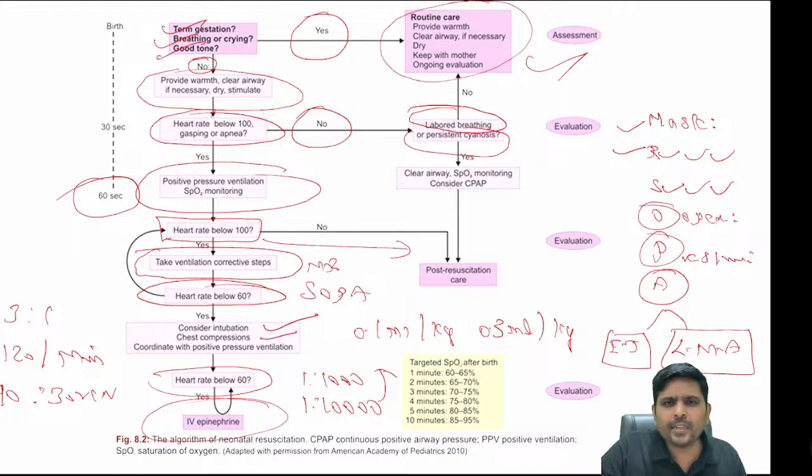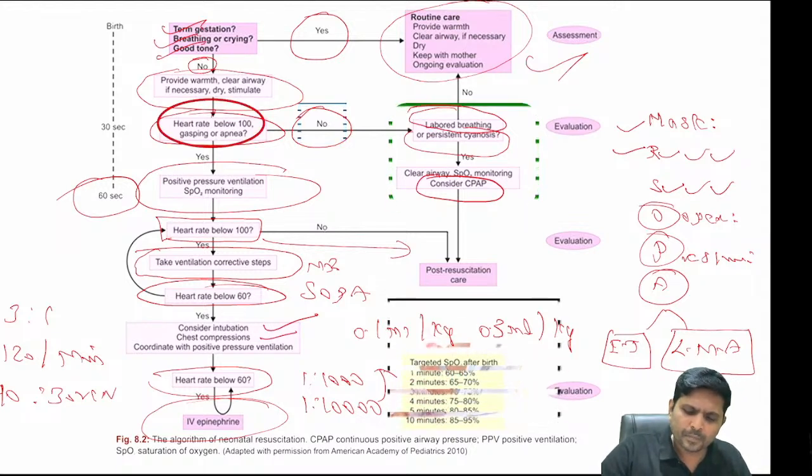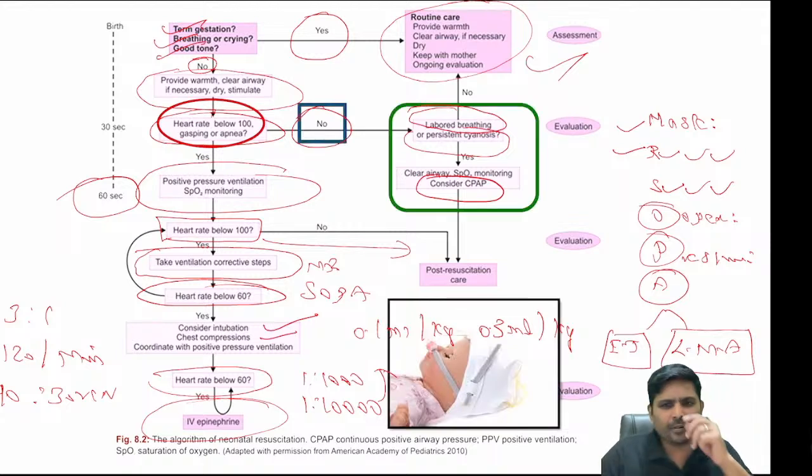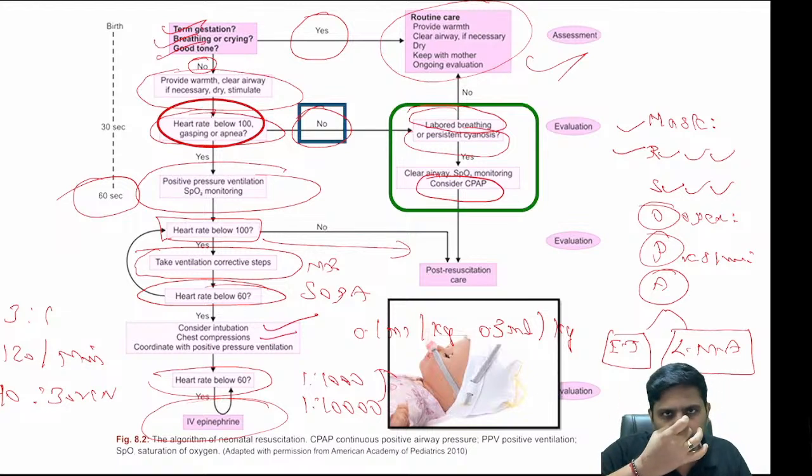Simple. In that case, what you need to do is consider CPAP. What do you mean by CPAP? CPAP is nothing but positive pressure ventilation. What do you mean by positive pressure ventilation? Very, very simple, my dear boys and girls. Whenever you have hypoxia or cyanosis, you will put the baby on oxygen with nasal prongs, one end in the oxygen port, another end into the nose.